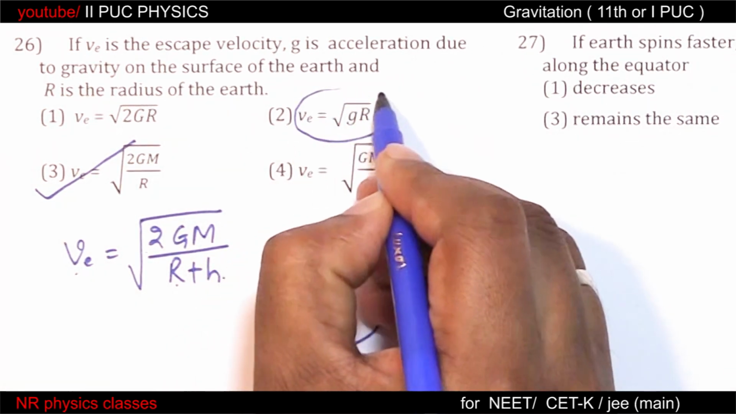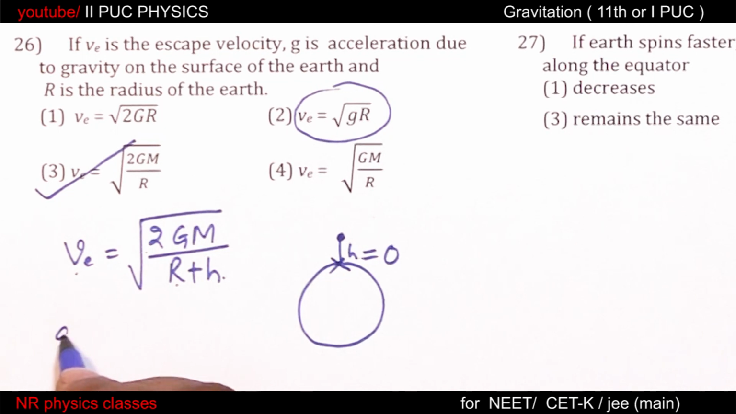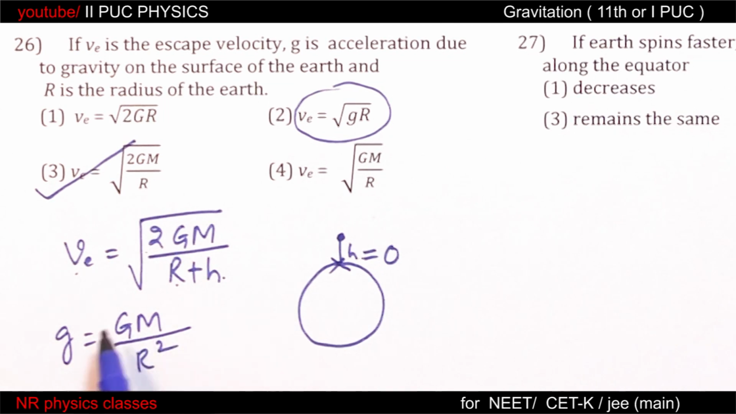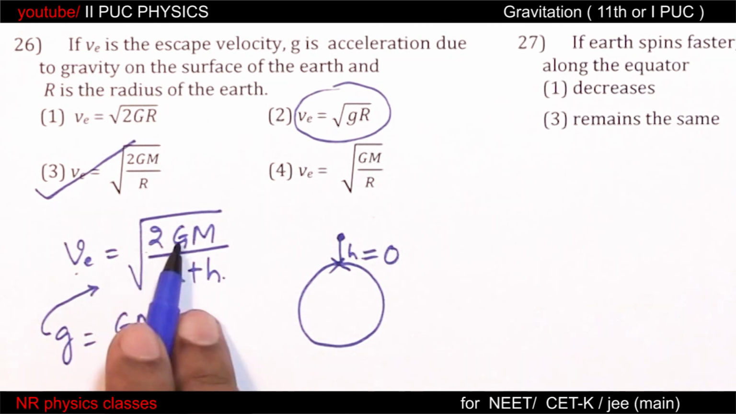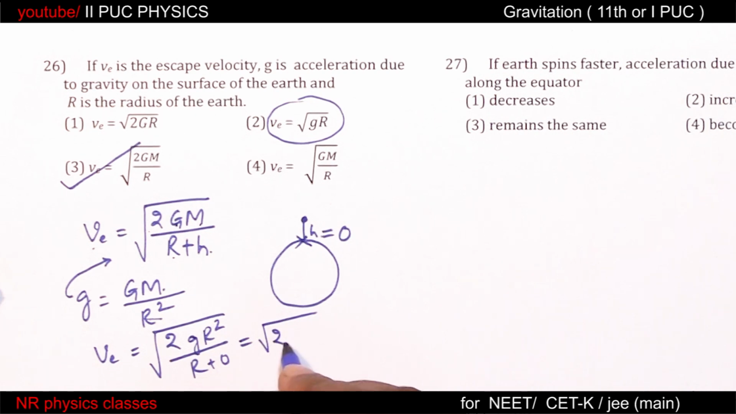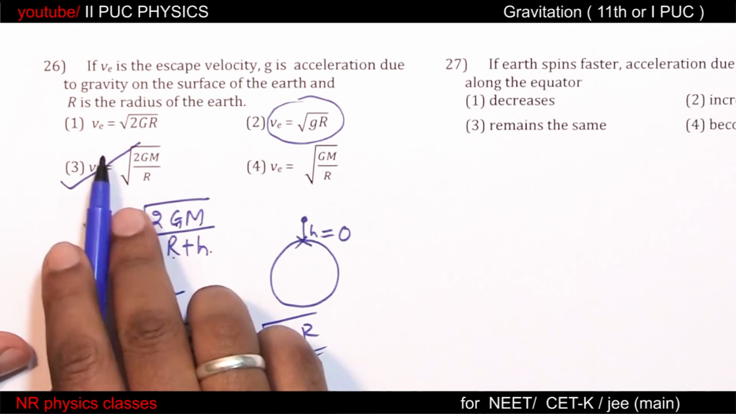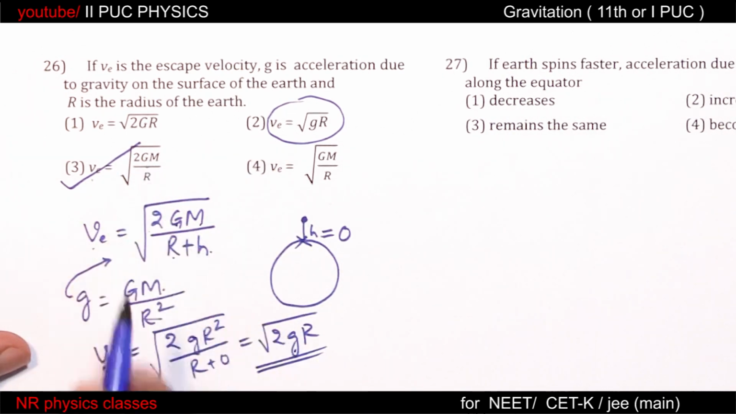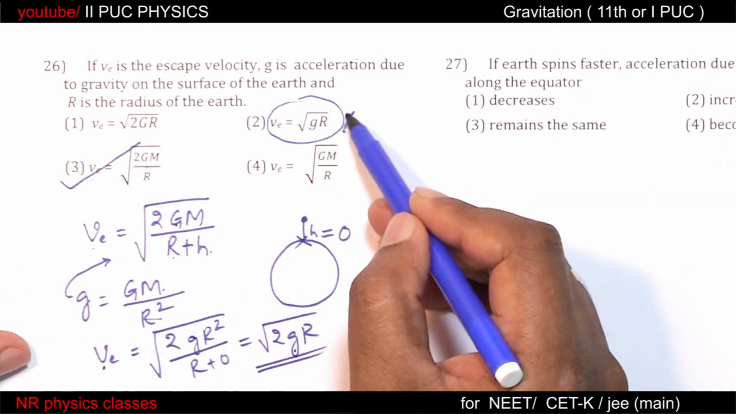Observe this option. Small g is also equal to GM by r square. So substitute this in this equation. In place of GM, escape velocity equal to root of 2GM by r is root of 2 G r square by r, because h is 0. So this turns out to be root of 2gr. Escape velocity in terms of small g, escape velocity in terms of capital G. So 2 is absent here, therefore this cannot be the option.